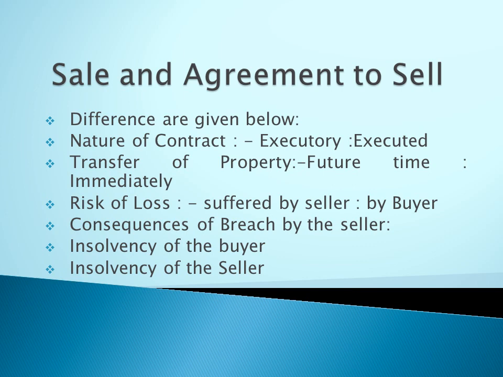But in a sale, if the goods are destroyed or lost, the loss falls on the buyer. These are the main differences in risk of loss. In an agreement to sell, the risk is suffered by the seller, but in a sale, the risk is suffered by the buyer regarding the destruction of goods.